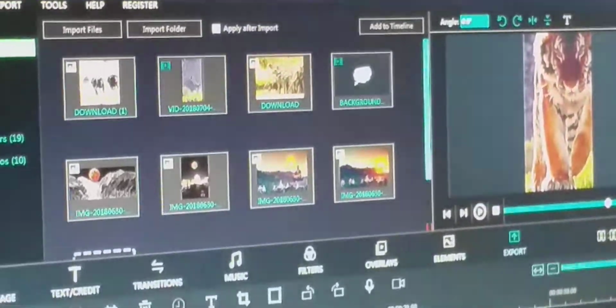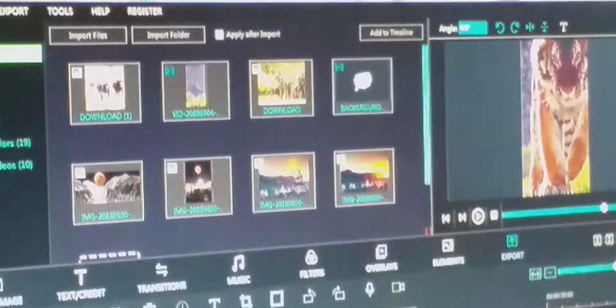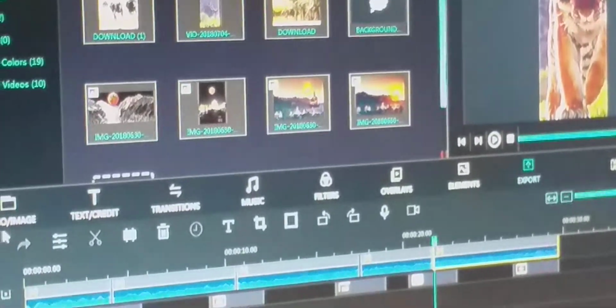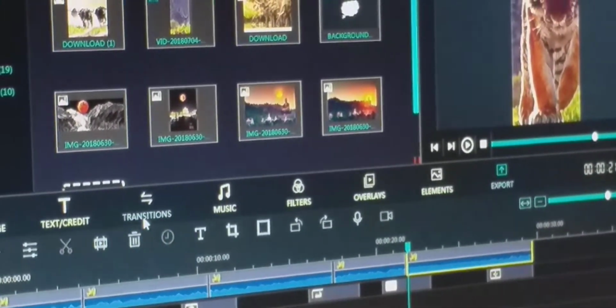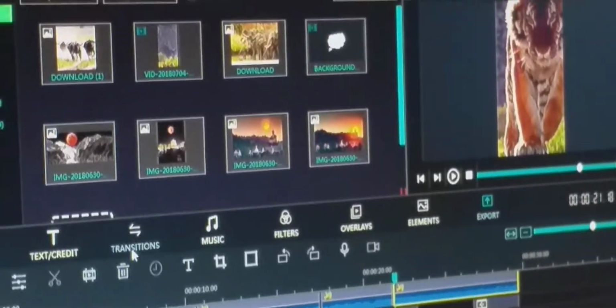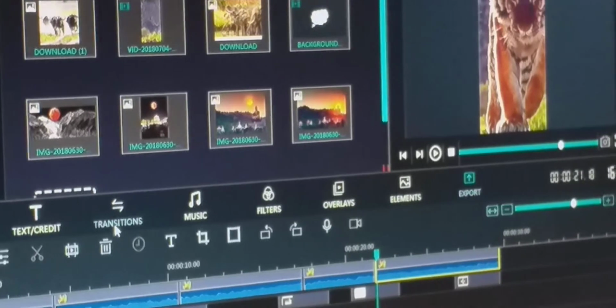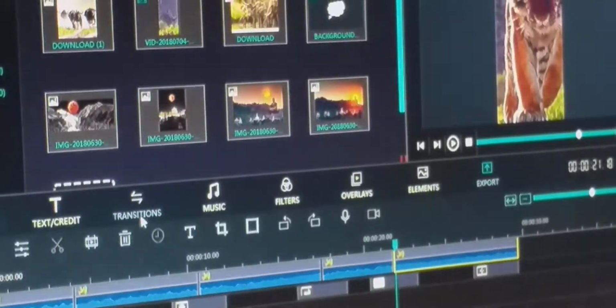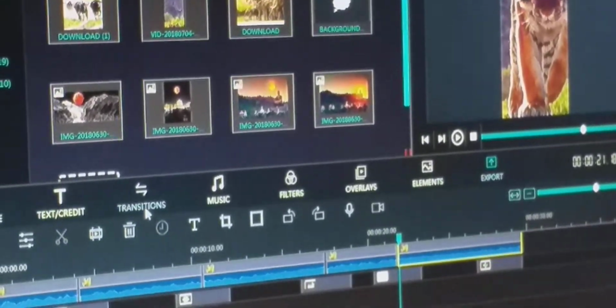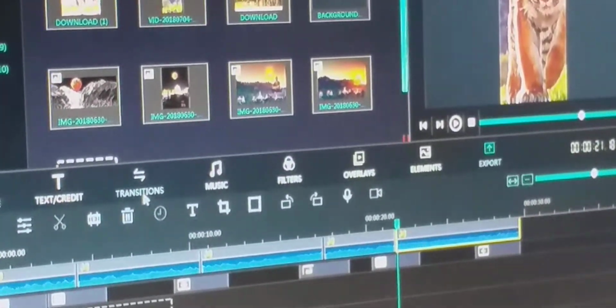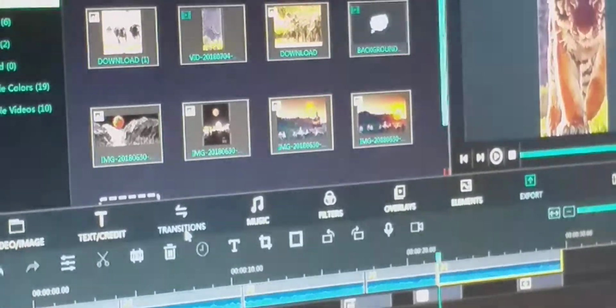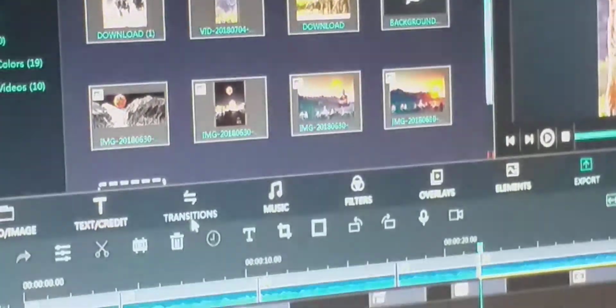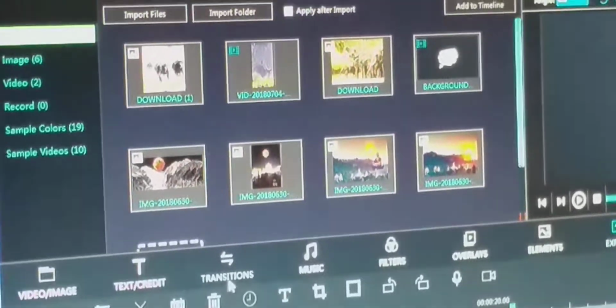It is all about the movie maker, in which we learn how to edit or how to provide attractive effects, or to make the movie in enhanced or effective form by using different effects, transitions, music, filters, overlays, and different elements in the different video clips or images,